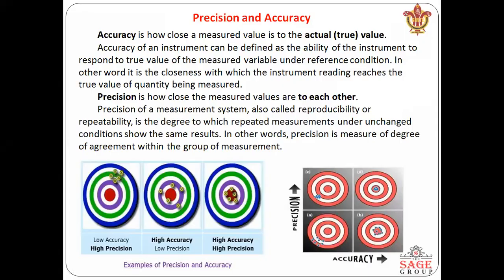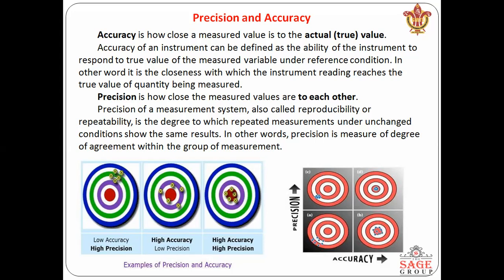As we know, accuracy represents how close a measured value is to the actual value. Here we are discussing two values. One is called the actual value or the true value. This is the value we have to use to get the result. The accuracy of an instrument can be defined as the ability of the instrument to respond to the true value of the measured variable under reference conditions.